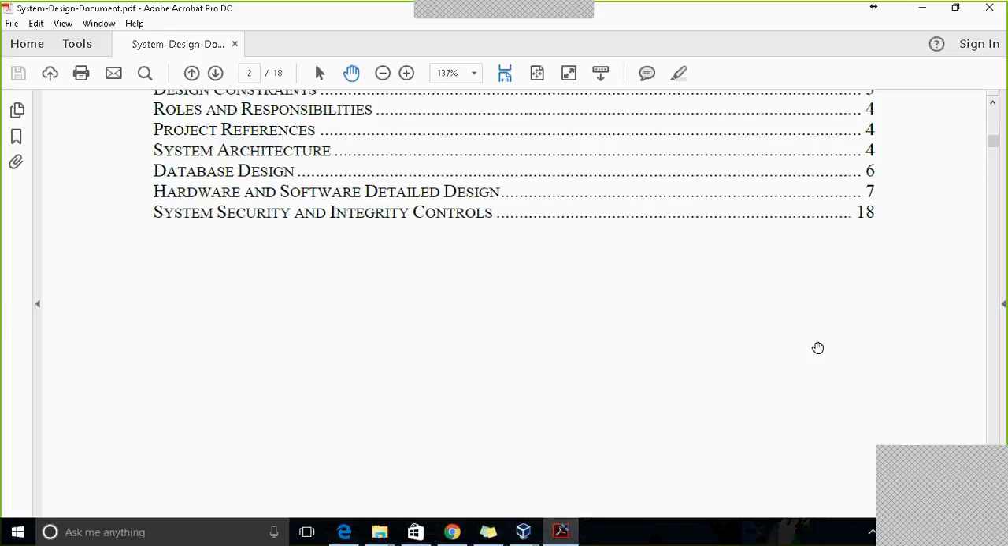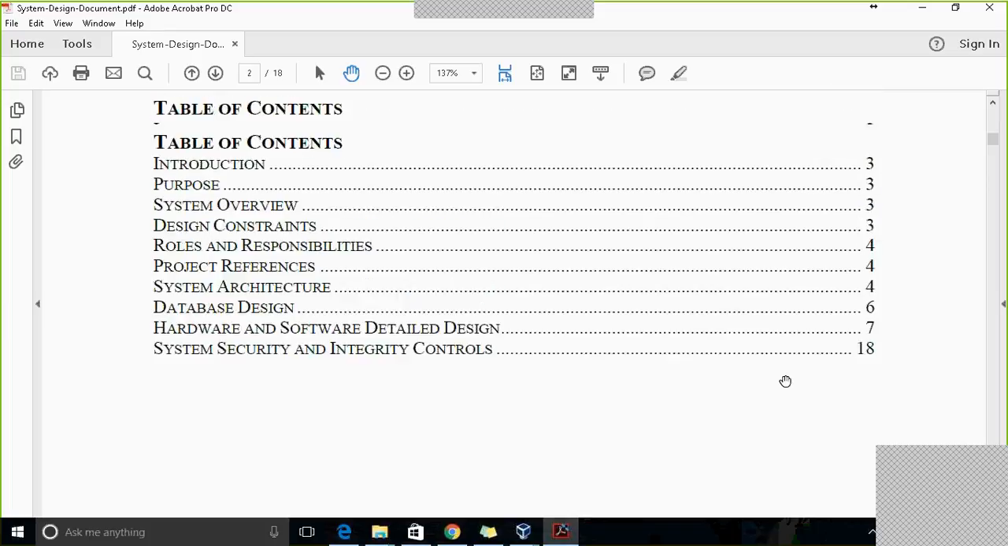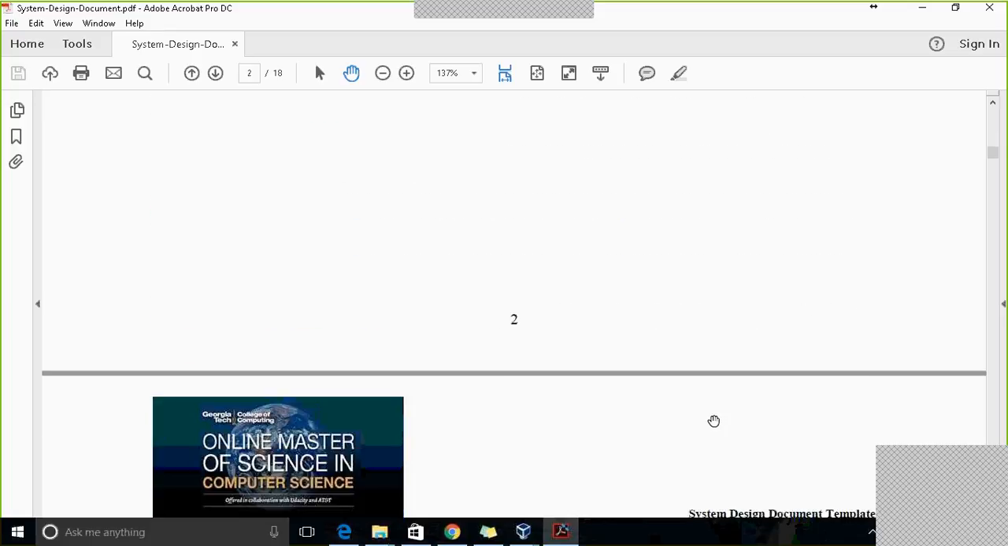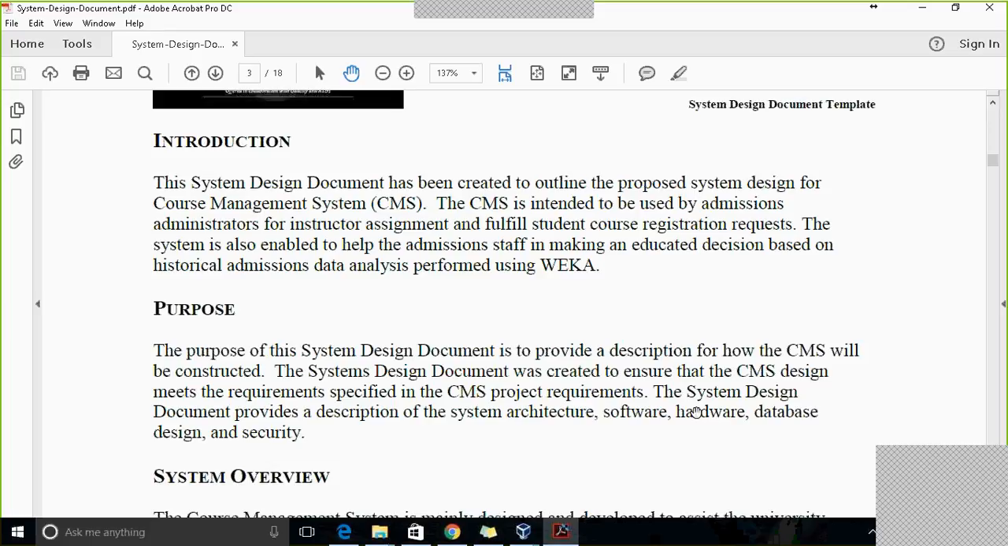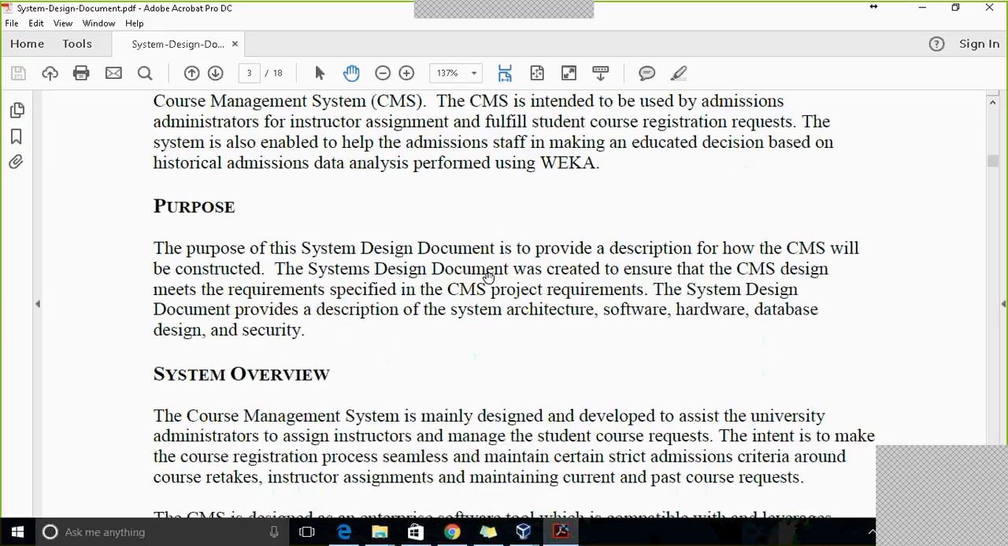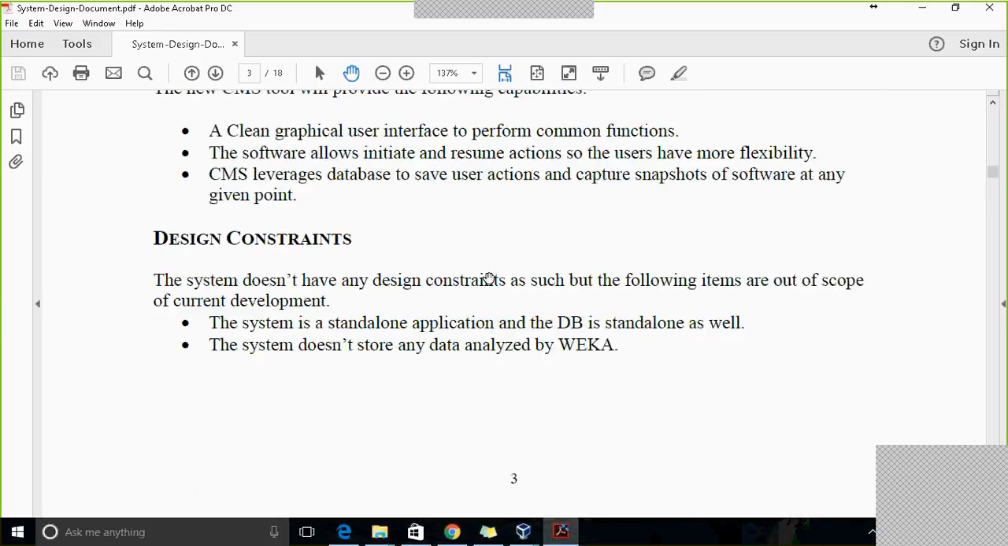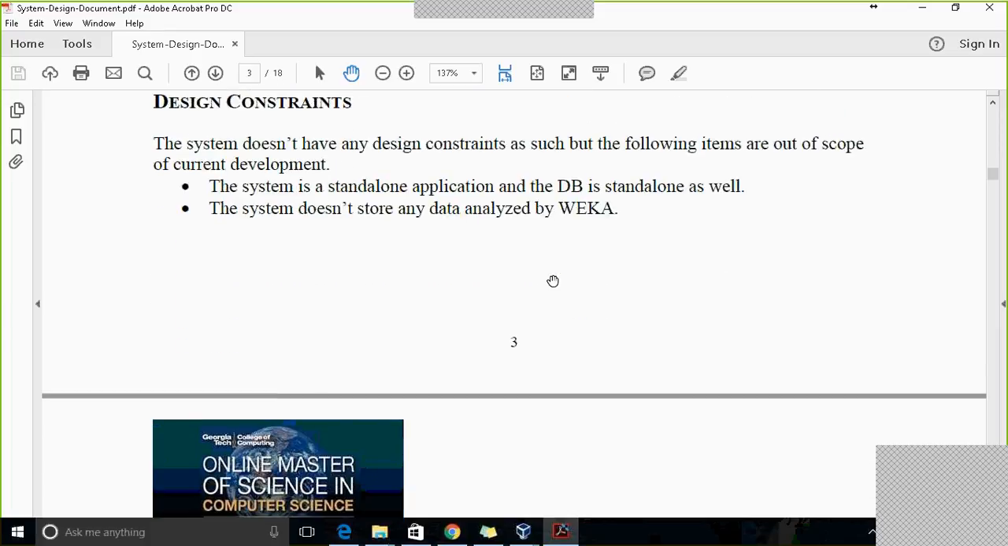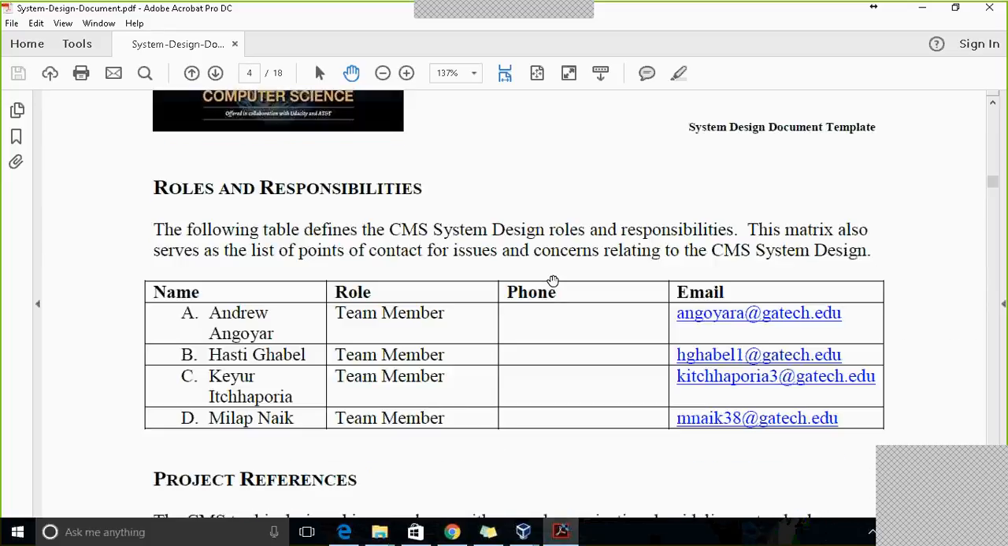Basically, this is the design document created for the overall solution, which talks about the application, architecture, and design. So I'll quickly jump over to the introduction. It's a course management system intended to be used by admission administrators for instructor assignment. We have a UI designed using Java Swing. We are using a SQLite database to capture a snapshot of the application, and we are using Weka for the predictive analysis, which will help the administrators with instructor assignment.